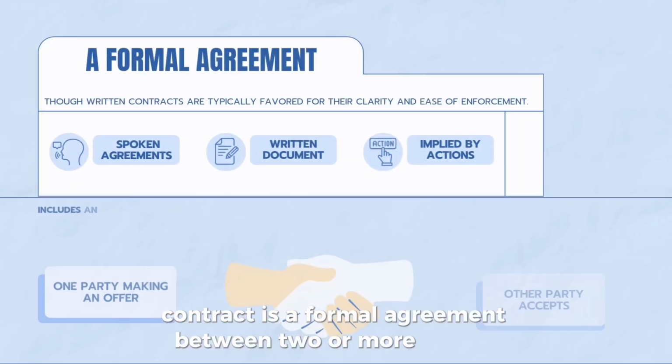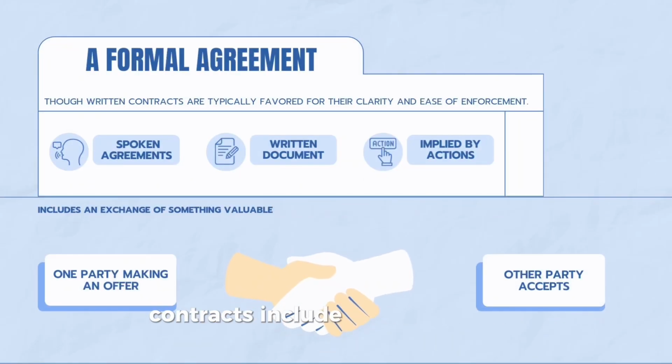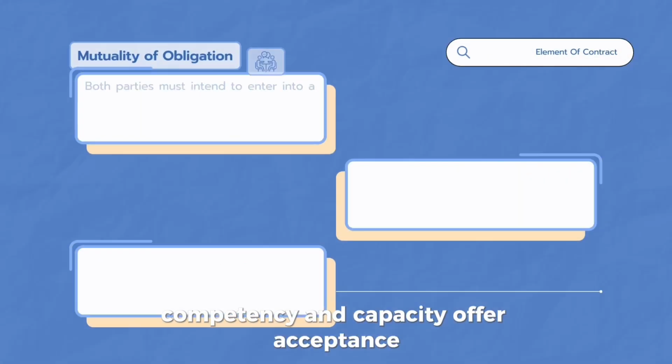A contract is a formal agreement between two or more parties, legally binding them to specific terms and conditions. Contracts include an exchange of something valuable. Written contracts are usually preferred because of their simplicity and ease of implementation. These are the 6 elements of the contract: consideration, competency and capacity, offer, acceptance, mutuality of acceptance, and legality.